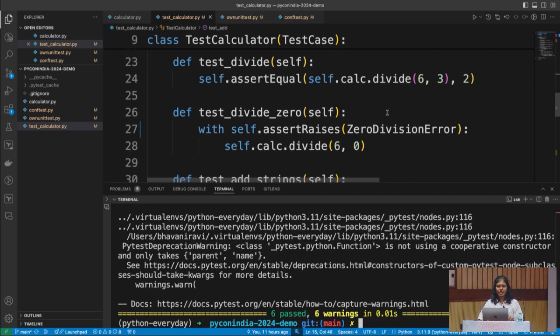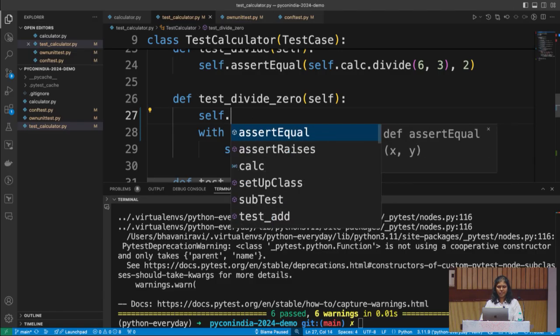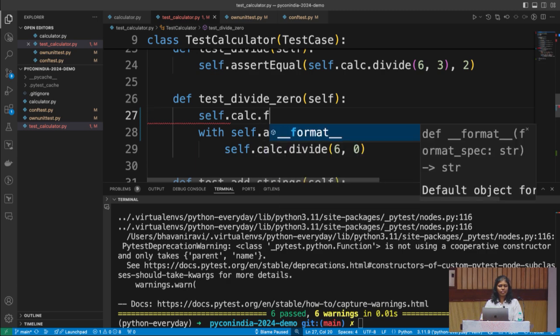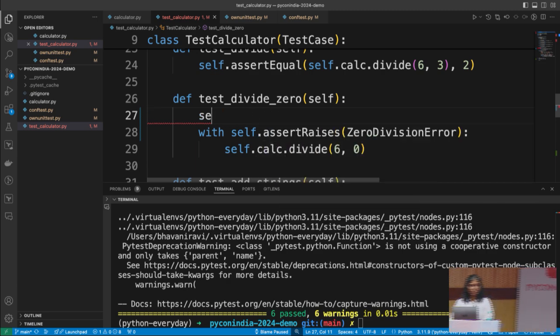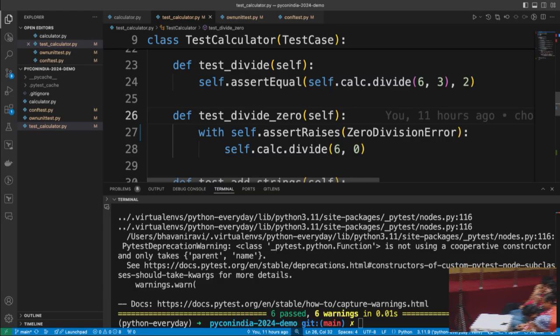Dividing by 0 is already here. You want to try one more? We can do that. Okay, we'll get to that if I have more time, but I have something more.